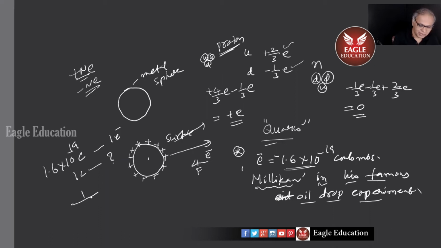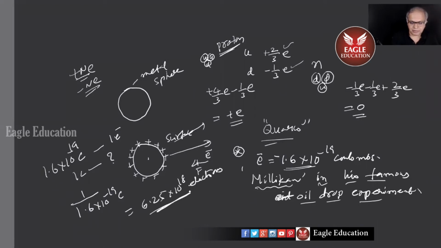That is 1 by 1.6 into 10 to the power minus 19, which converted will become 6.25 into 10 to the power 18 electrons, children. That's a big number, isn't it? 1 followed by 18 zeros. I should gather so many electrons, 10 to the power 18 electrons, then I can call that charge as 1 coulomb charge. That's why it's a big charge, remember.